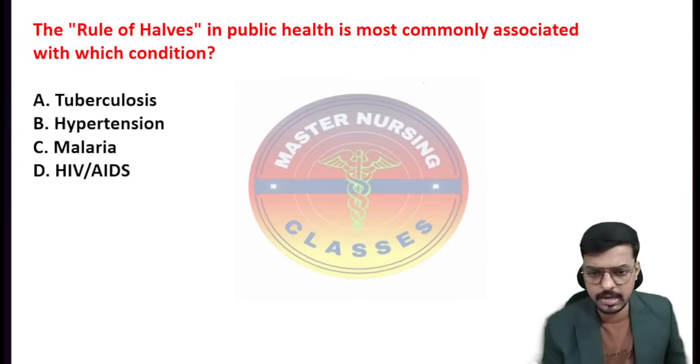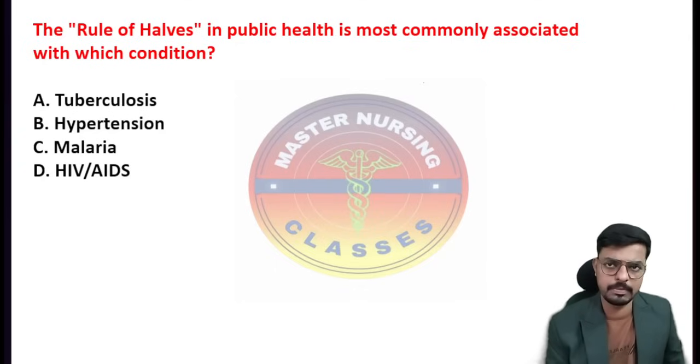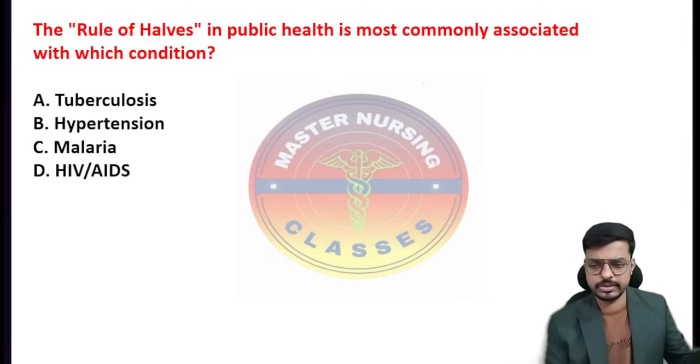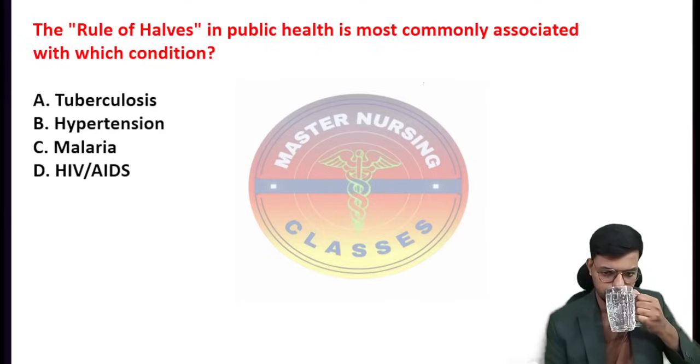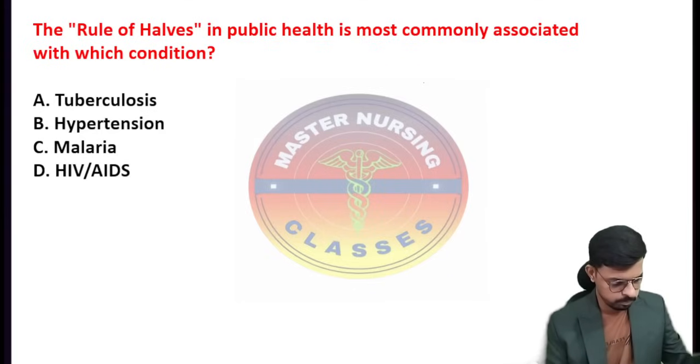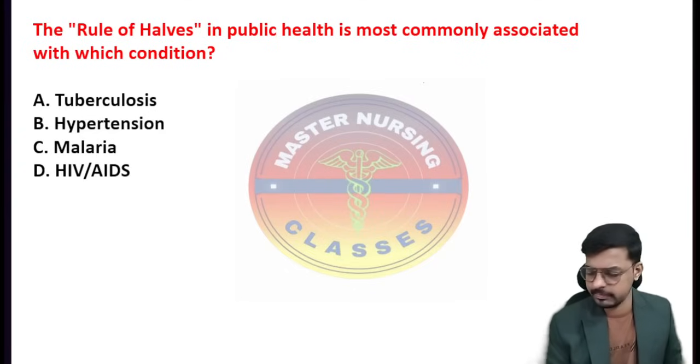The rule of halves in public health is most commonly associated with which of the following conditions? I'm waiting for your answer in the comment box. Please do mention your answer. Yes, the rule of halves in public health is most commonly associated with which of the following conditions?